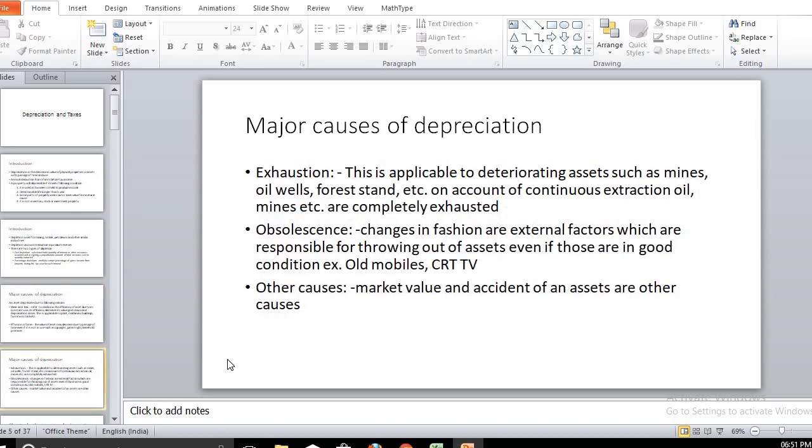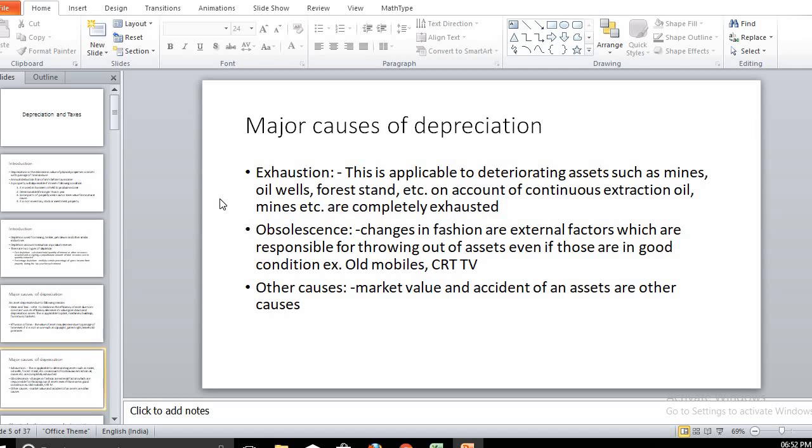Now the third cause is exhaustion. Some resources are exhausted over a period of time, or deteriorate over a period of time, such as mines, oil wells, forest stands, that are exhausted during a period of time, and that we can consider for depreciation. On account of continuous extraction, oil, mines, etc. are completely exhausted after a certain period of time, and that we can consider for the depreciation.